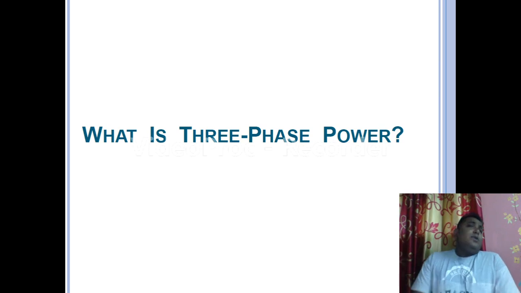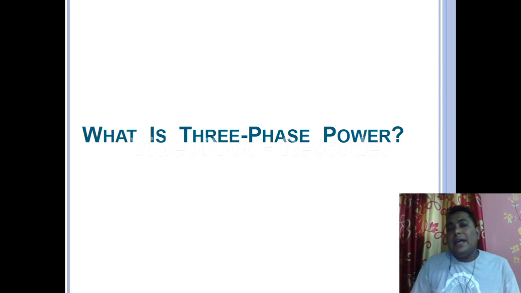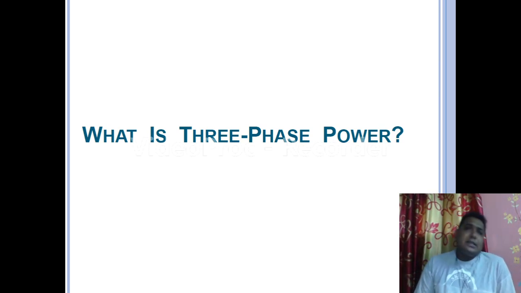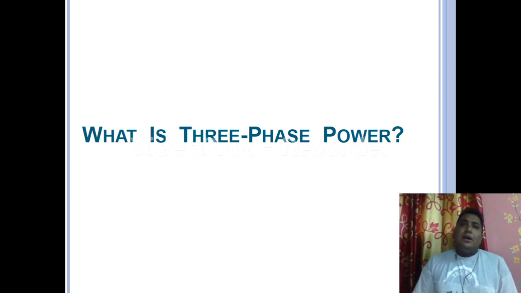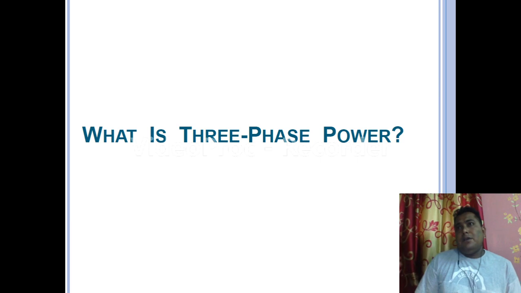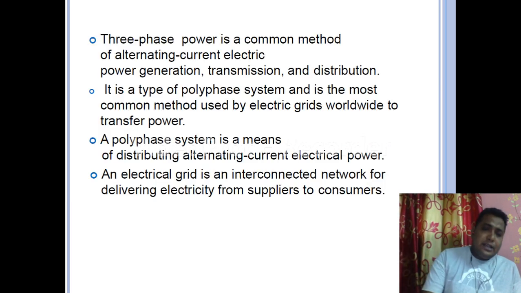Before going to the mathematical calculations, first we are just recapping the previous concept, that is, what is a three-phase system. Basically, a three-phase system is a widely used electrical system by which generation, transmission and distribution are all done. Okay, so let us check what is written.